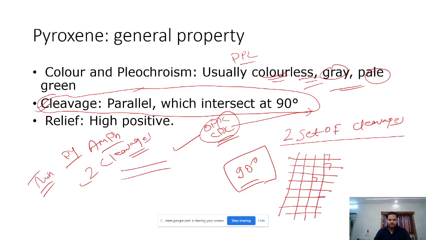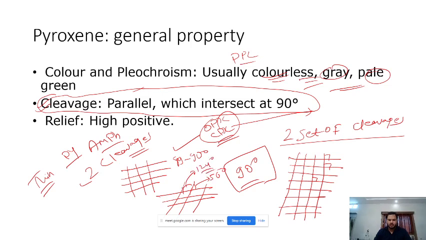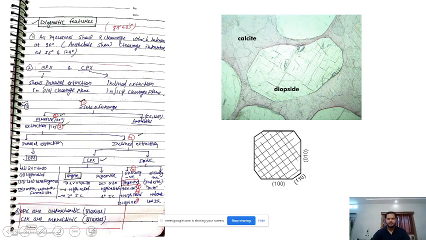Pyroxene has a 89 to 90 degree angle, and amphibole has this angle of 56 degrees and this obtuse angle of 124 degrees. So they intersect at 56 and 124 degrees in amphibole, and in pyroxene the angle between cleavages is 90 degrees.